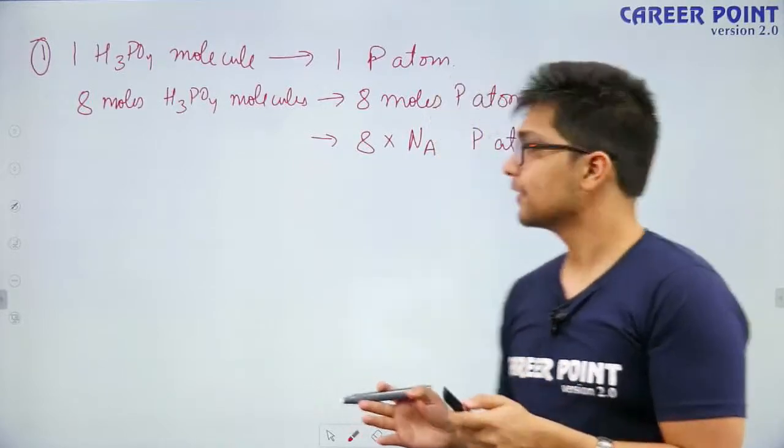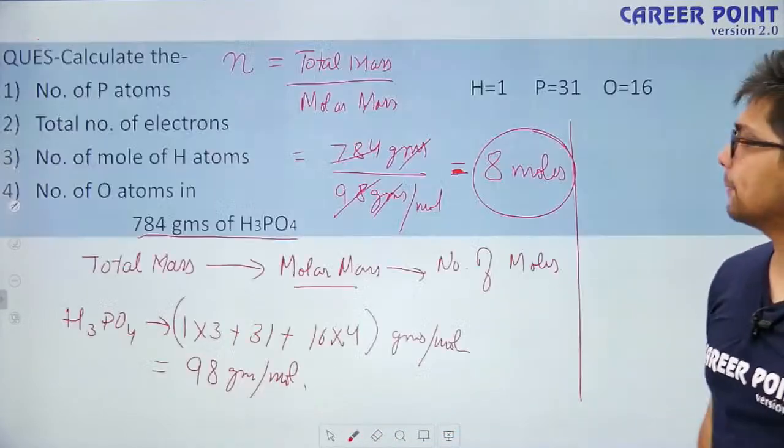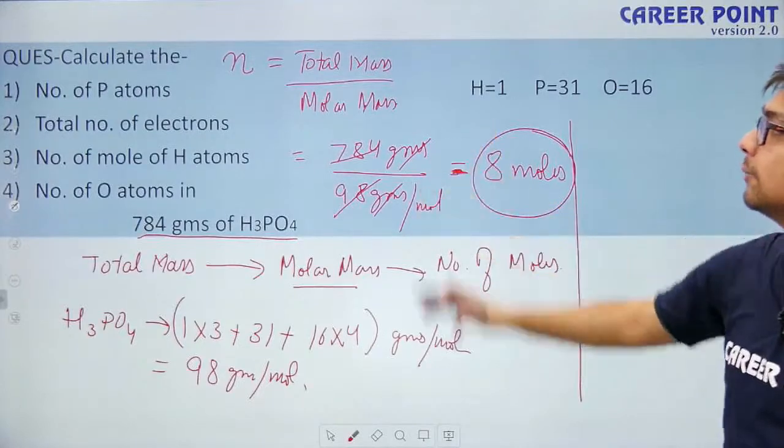So next, let's look at part 2. Part 2, they are asking for the total number of electrons.